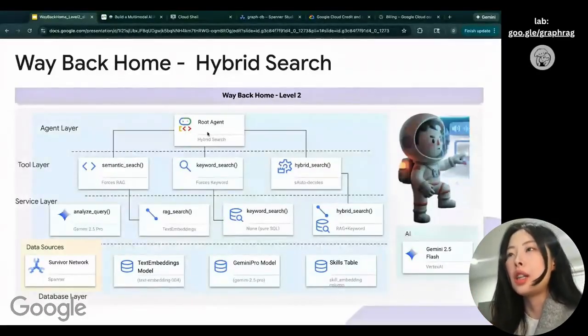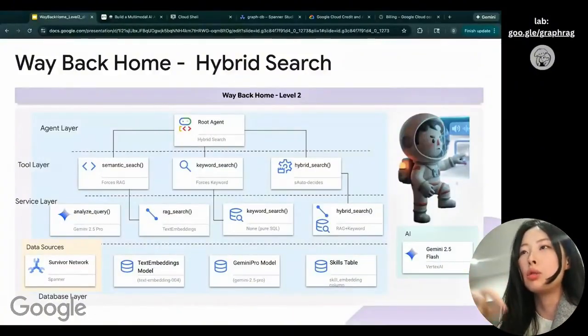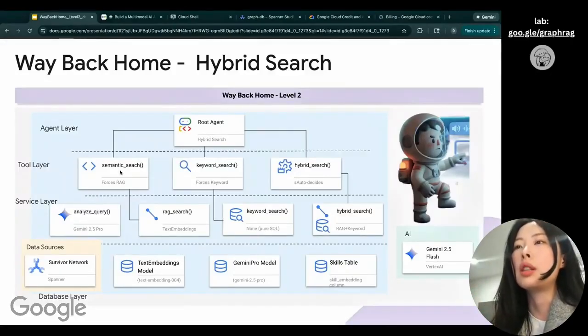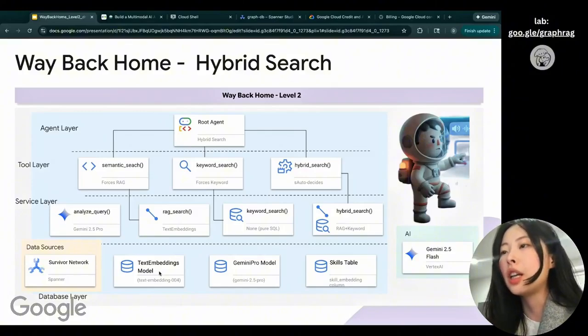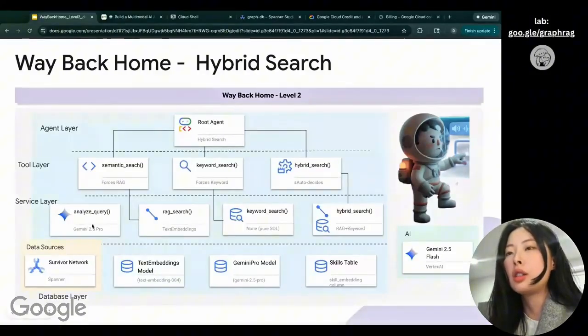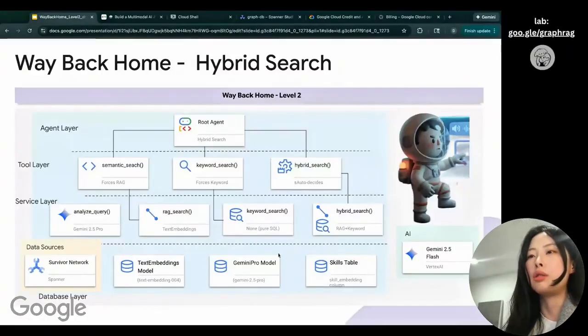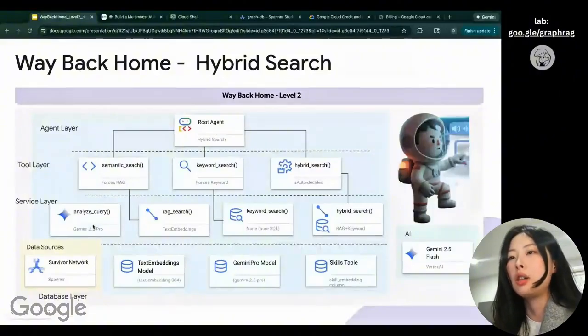Just a quick recap, what is an agent? Agents usually have the model as a brain to choose tools, and then use tools to make decisions and resolve problems for the user. Here we're building tools like the semantic search tool, keyword search tool, and hybrid search tool for this root agent. And you may wonder why we are creating the model in Spanner, not directly using the model in the Python code in the service layer. Because we could potentially just use a model directly in the service layer, right? Why are we creating this model in Spanner?